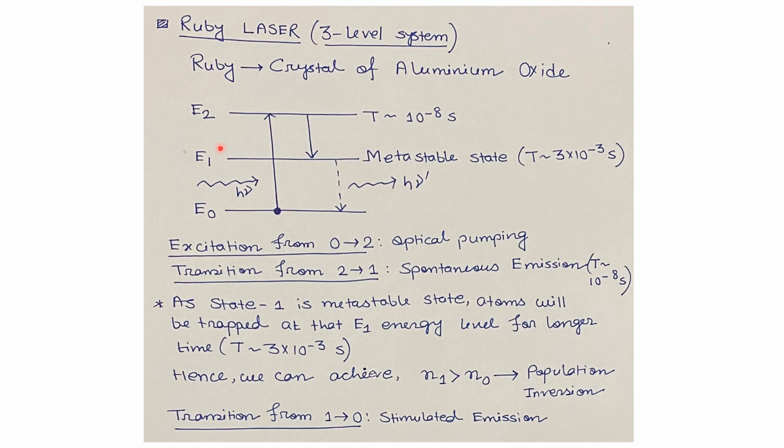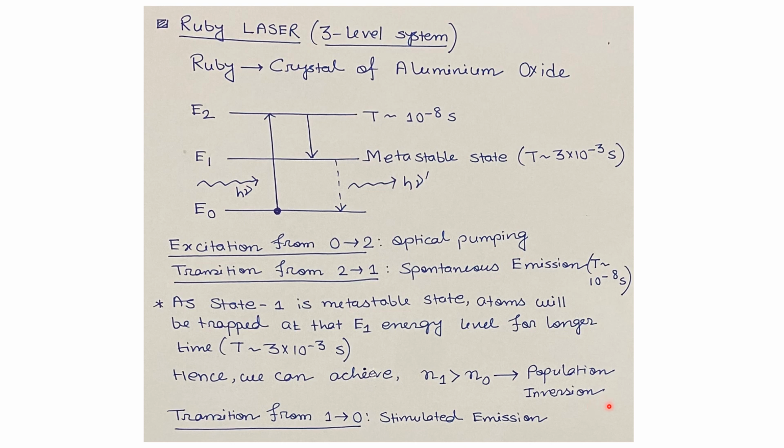So after some time we will achieve the condition N1 greater than N0, that is, the number of atoms at this metastable state will be greater than at the ground state, that is E0. So this condition is known as population inversion, that we have discussed in the earlier slides.